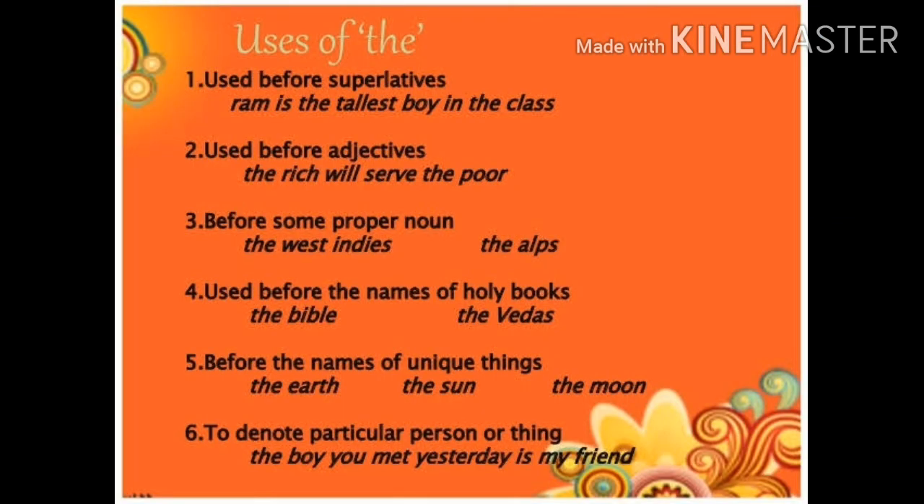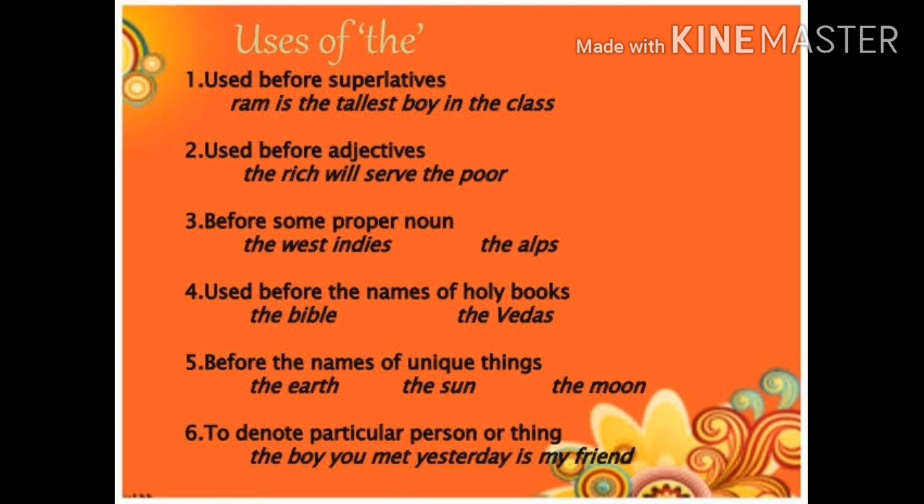Now look at the uses of definite articles. Before superlative degrees, we use definite articles. Before adjectives, before some proper nouns, we use a definite article. When we talk about any holy book, we will place a definite article, meaning the, before it. Before the names of unique things, the things that are unique in the world, we place a definite article before it.